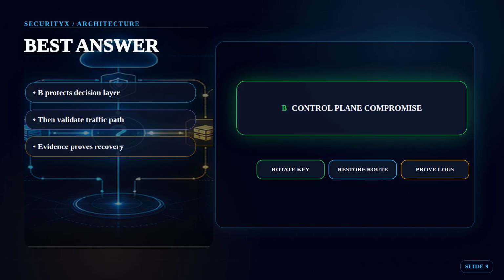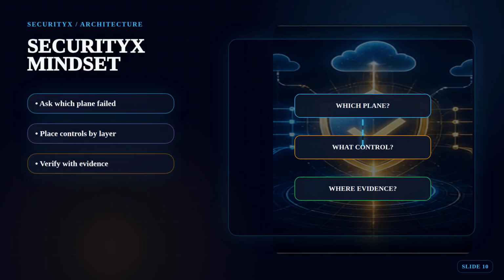Rotate and restrict the key, review management API activity, restore approved routing, and preserve audit evidence. Then validate the data plane path to confirm customer traffic is inspected again. SecurityX takeaway: ask which plane makes the decision, which plane moves the traffic, and where evidence proves the control worked.